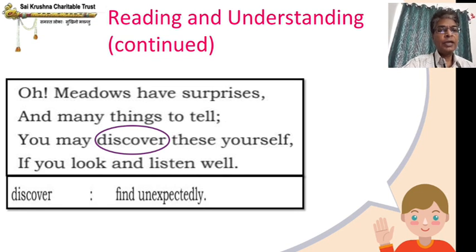So here the poet has written only about 4 things. That is maybe an insect, that is butterfly, maybe an animal, rabbit, maybe a plant like a dandelion, or you will be seeing some houses of rabbits, animals, insects, ants, birds, like that. But you may discover many more things. Each place will have different things. You will be able to discover many things if only we are able to keenly look and have sharp ears. That's all is the poem. Let's see what is there in the next page.